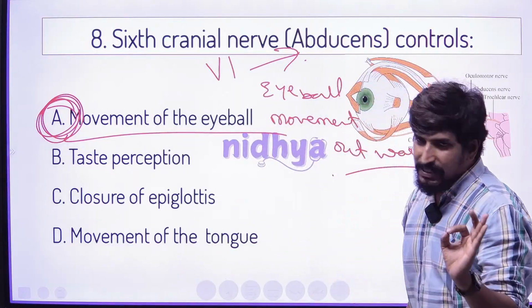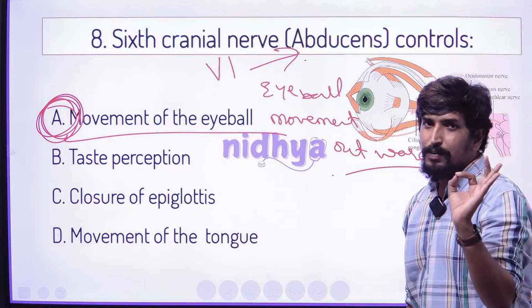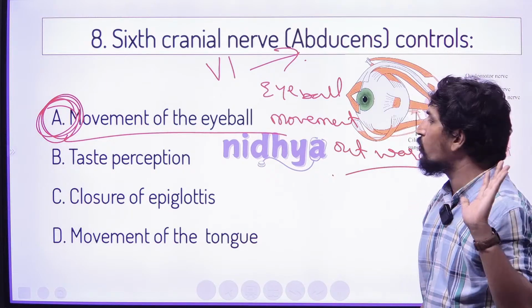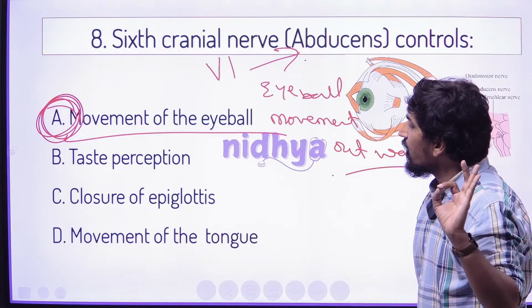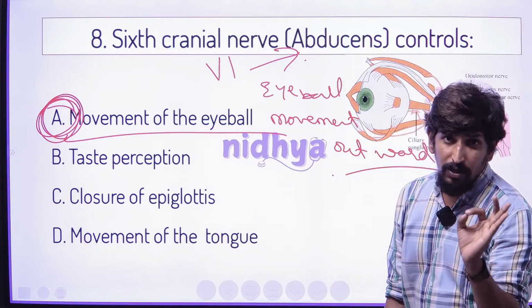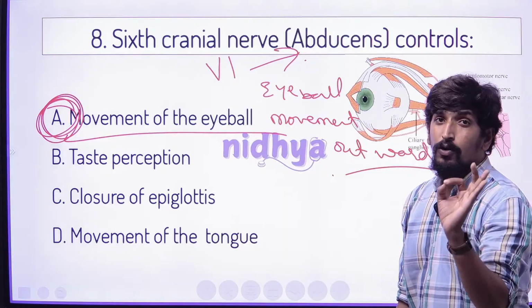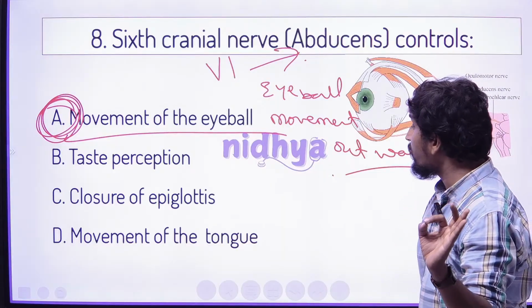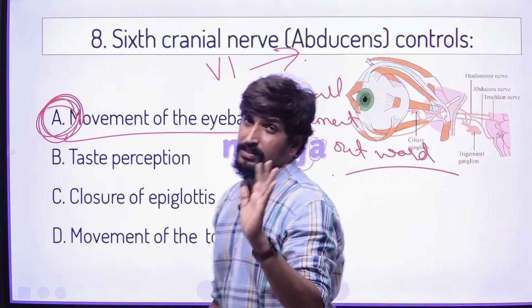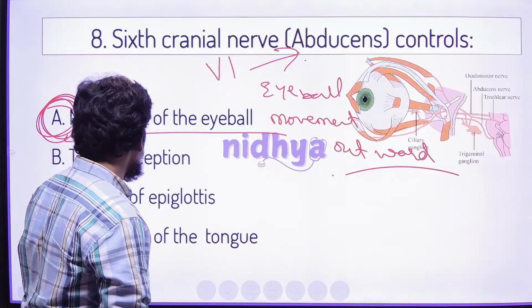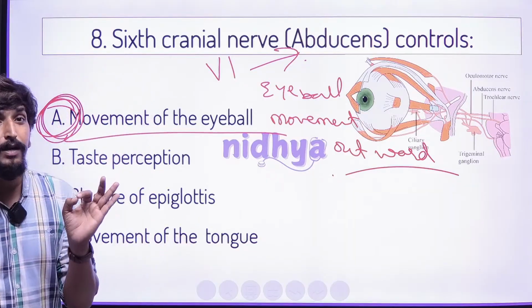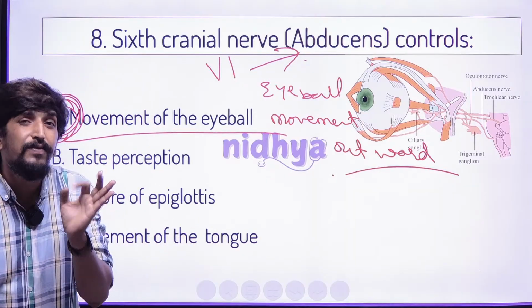There is taste perception, which we associate with the facial nerve, and that is the seventh. Closure of the epiglottis and movement of the tongue are controlled by the hypoglossal nerve. So different cranial nerves act differently in the body.